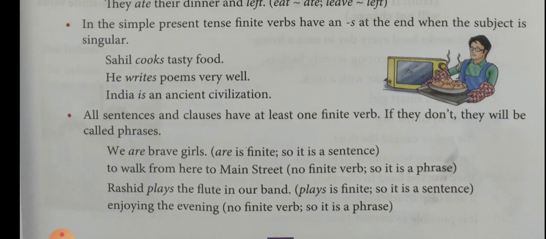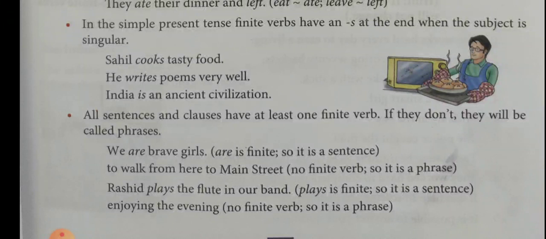We are brave girls. Are is finite, so it is a sentence. To walk from here to Main Street: non-finite verb, so it is a phrase. There is no finite verb.